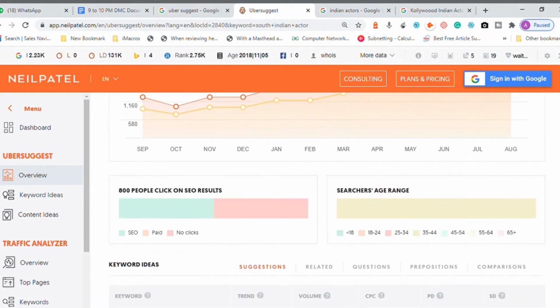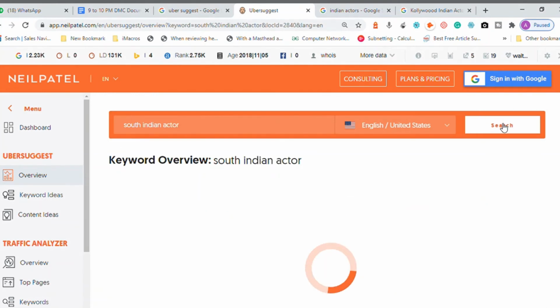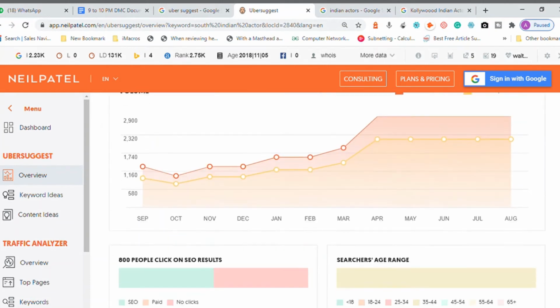How is it possible? Maybe it is a technical issue. This Ubersuggest is not functioning properly now, due to some server issue, I don't know.